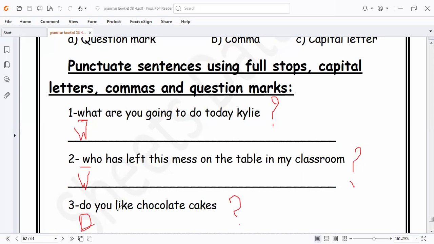Do is written in capital letter and I put a question mark at the end of the sentence. As we learned during the academic year, I told you that we underline the letter that we correct. What is written in capital letter, and I put a question mark at the end of the sentence. Do is written in capital letter, and I put the question mark at the end of the sentence.